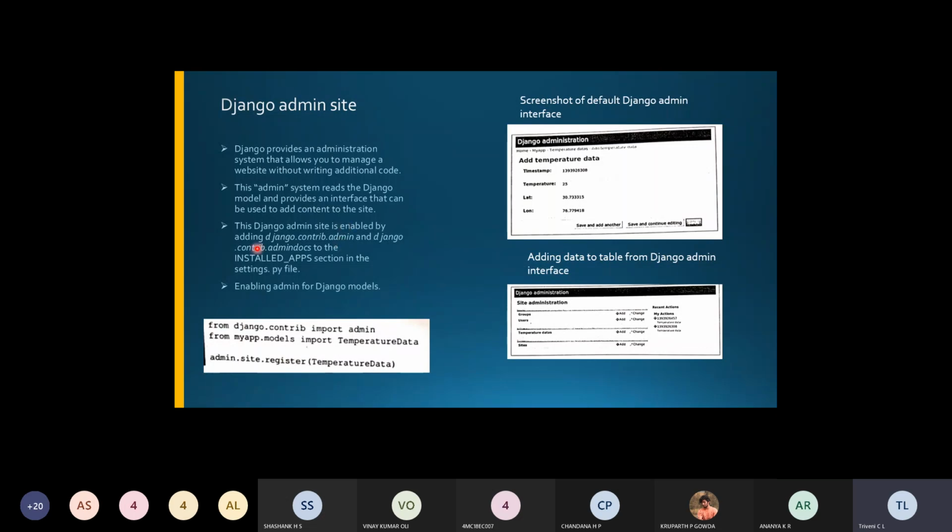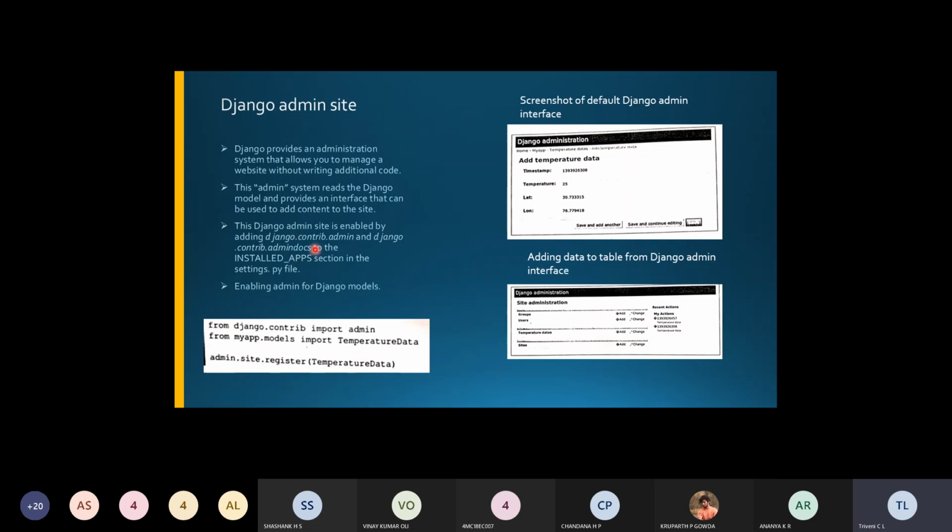If you want to enable this admin site, then you have to add django.contrib.admin and django.contrib.admindocs to the INSTALLED_APPS section. If you add it in the settings.py file, then you can enable the Django admin site. In this method, you can enable the Django admin site itself.